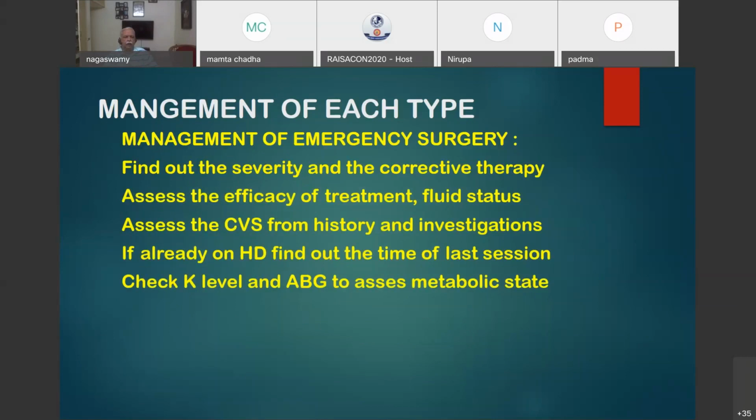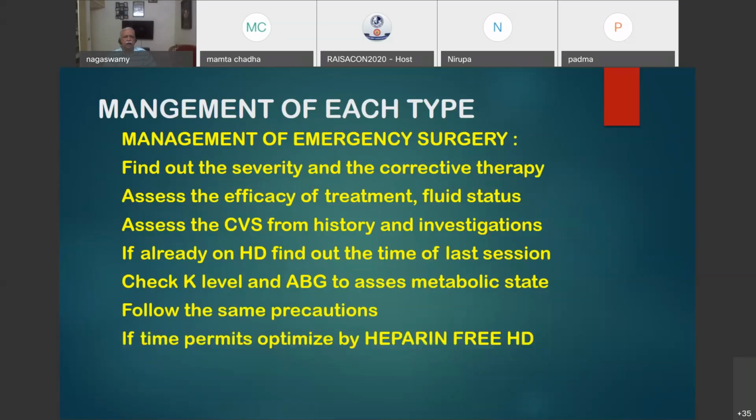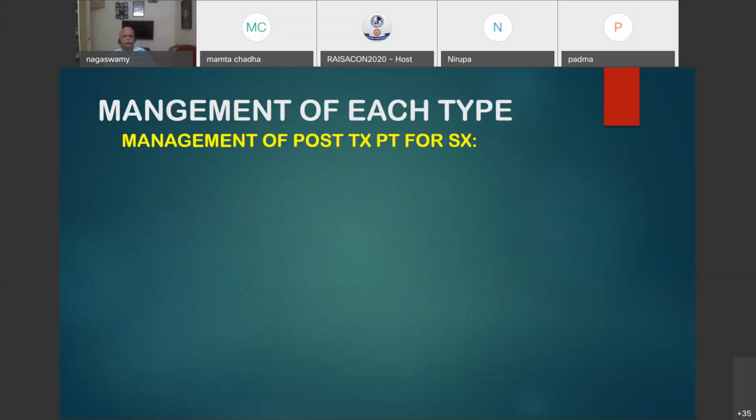Always check the potassium level and the acid-base balance; metabolic acidosis with wide anion gap will always be present. So follow the same precautions as you do for the other cases. If time permits, optimize by heparin-free HD. Otherwise, you have to go ahead and restrict fluids, maintain full asepsis, and then as early as possible institute renal replacement therapy.